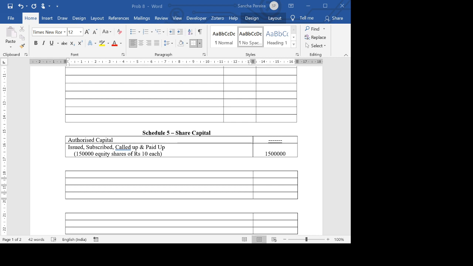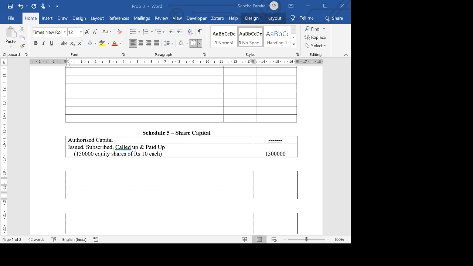When does fair value change come into picture? I told you fair value change basically takes into consideration the fluctuations in the prices of the shares or the investments, where there is a difference between the book value and the market value. Now in this problem, they've just given us the book value of the investments. We don't know what the market value is because nothing has been told to us. So basically, in this problem there is no fair value change account.